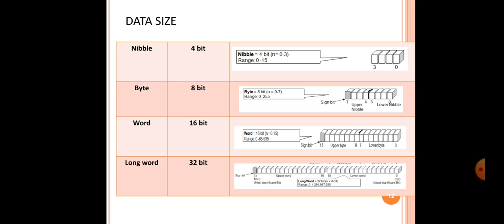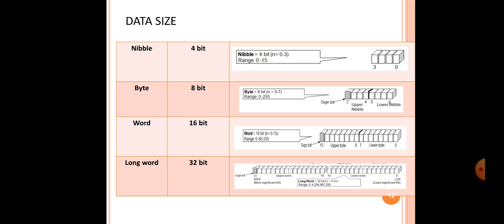So a nibble: when there are 4 bits, that is called a nibble. You can see in the diagram there is a range of 0 to 15. So 4 bits, starting from 0, 1, 2, 3, with bit positions 0 to 3, give 16 levels, with values going from 0 to 15.